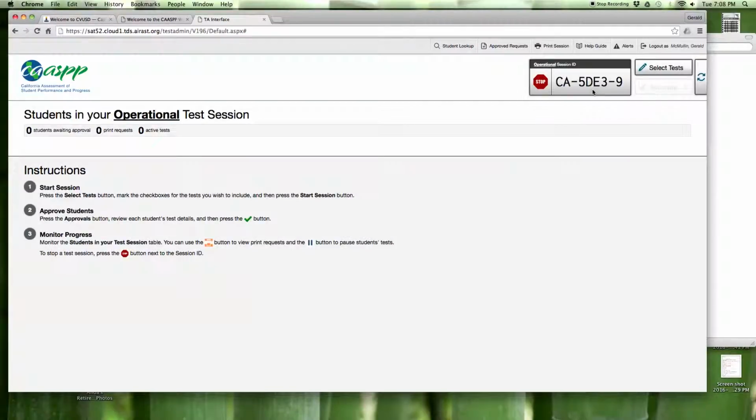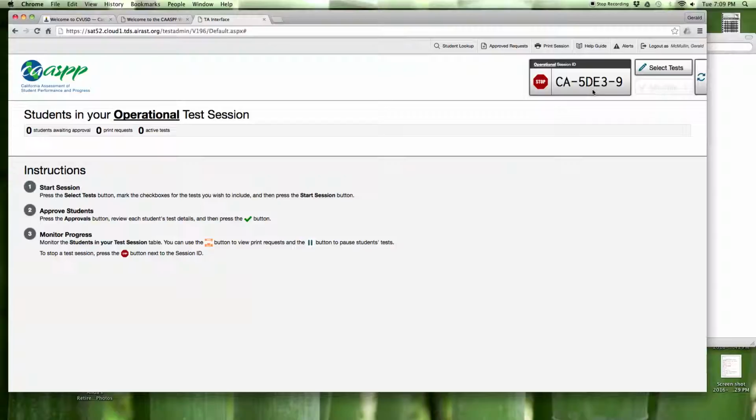And then this is the number you want to write on the board, because when students are ready to now log in, they're not going to log into the Chromebook. They're going to go down to the bottom left corner where it says Apps, and there is something there called Air Secure Browser. When they launch that, they're going to be asked to put in their official first name, their 10-digit state ID, and this session ID. So if you've got that on the board, it makes it easier for students to enter that.